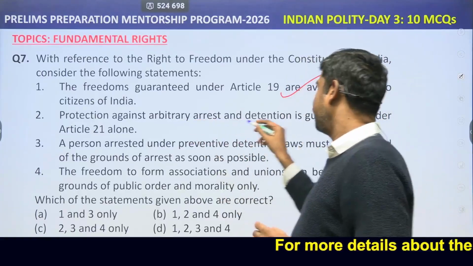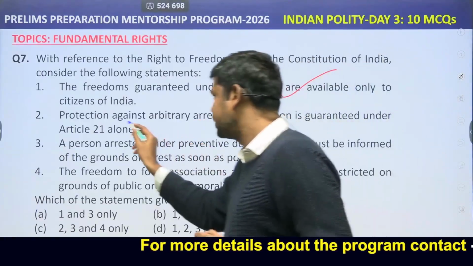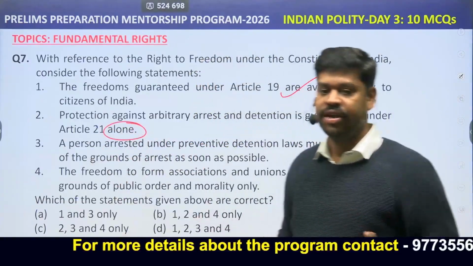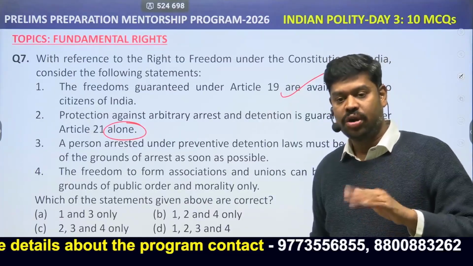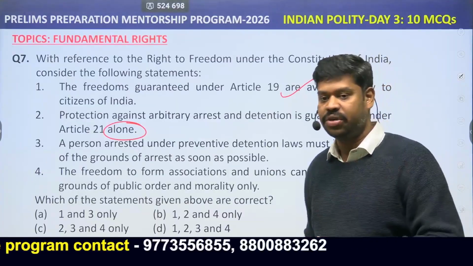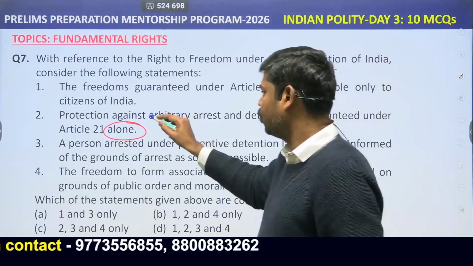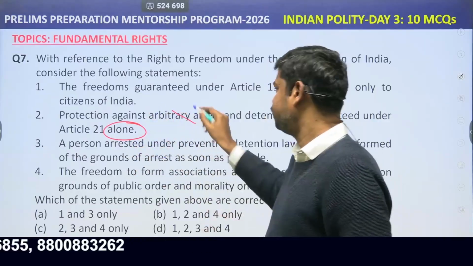Protection against arbitrary arrest and detention is guaranteed under Article 21 alone. Whenever this extreme word alone comes in a statement, you should be very careful. In fact, Article 21 guarantees it, but also Article 22. Article 22 provides protection against what is called arbitrary detention. So, Article 21 is definitely providing it, but if it says 21 alone is the article providing it, then it becomes wrong.